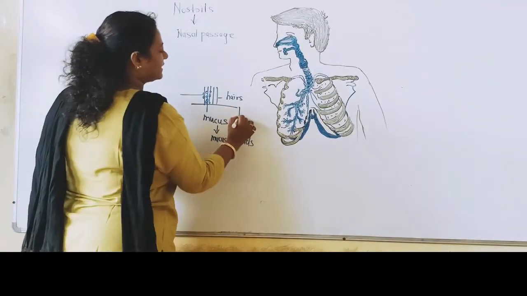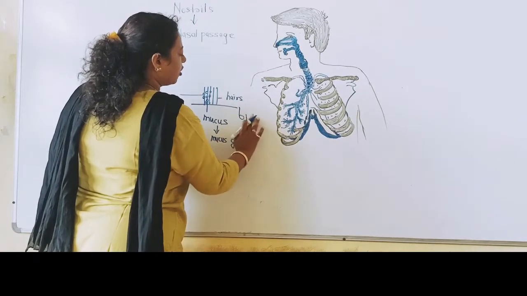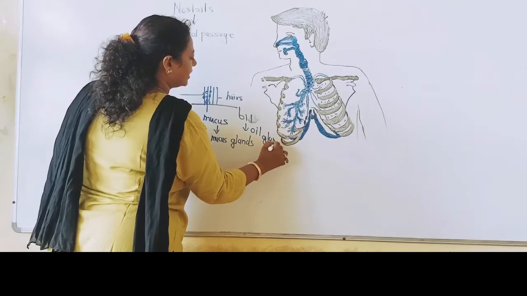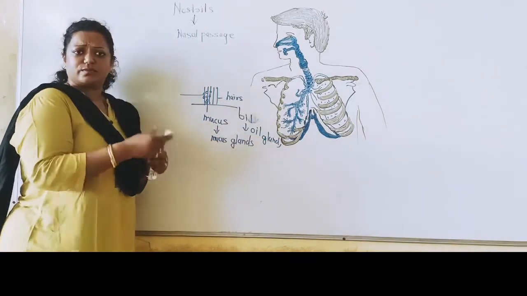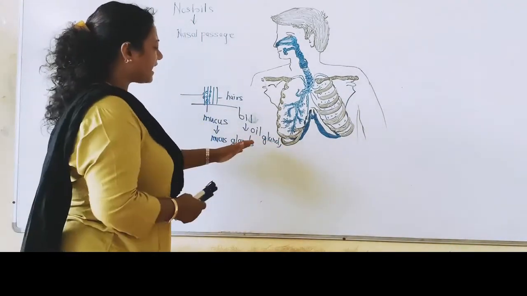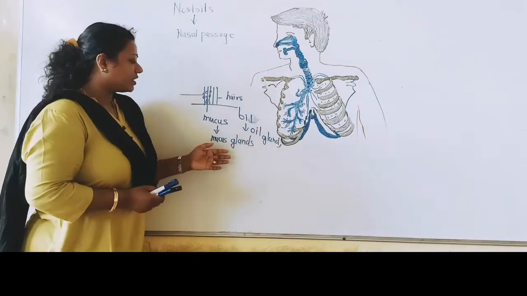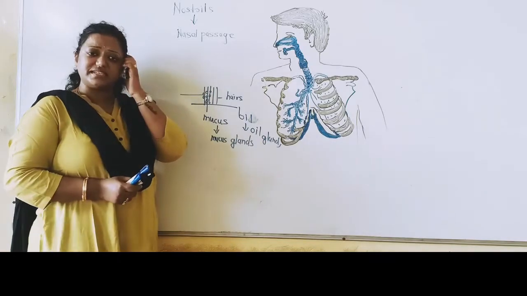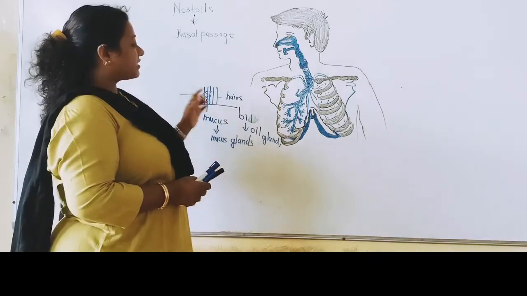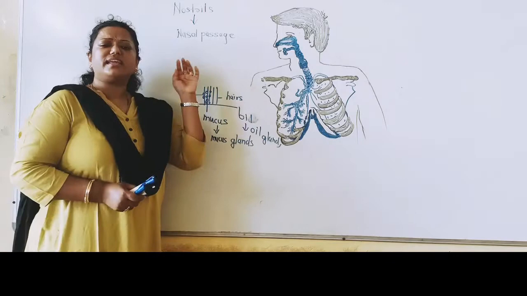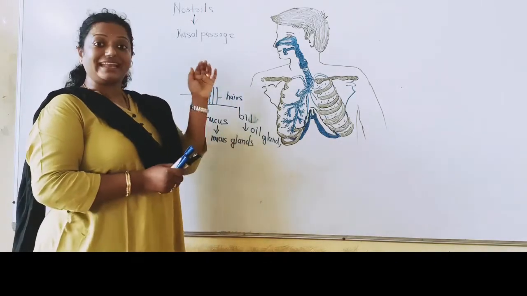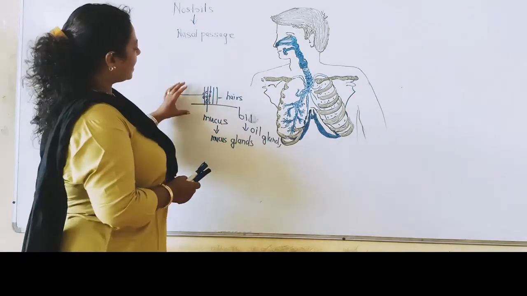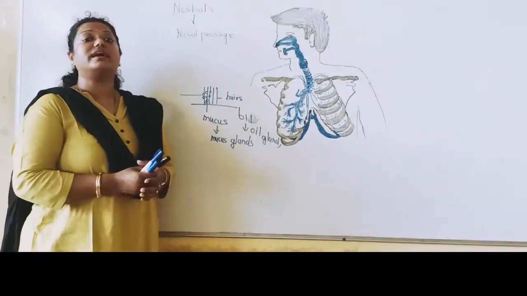Understood? As well as oil glands are also present. Oil is secreted from the oil glands, and oil is also sticky in nature. So oil glands secrete oil, mucus glands secrete mucus, and hair is also present. What are they doing? They are sending very clean air into the nasal passage. Do you understand? Hair performs a role to clean.